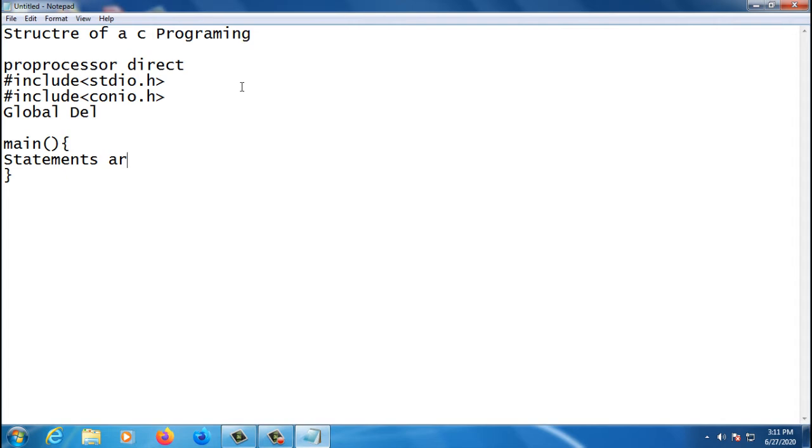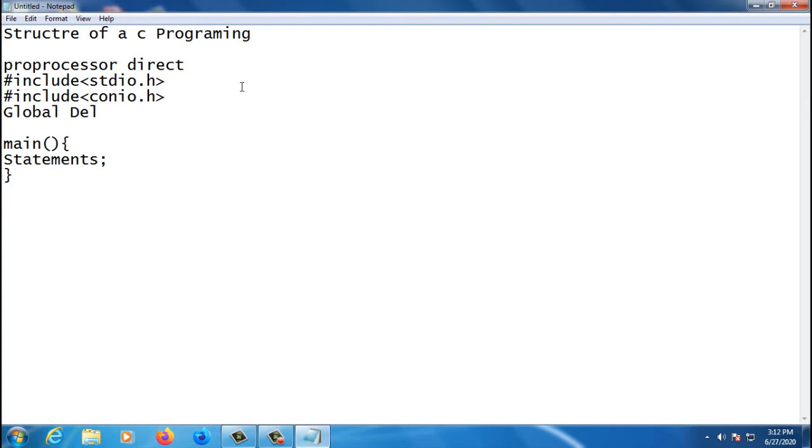Please understand that the statement should be closed with a semicolon, so the compiler will know that the statement is closed. Now we can make n number of statements over here, there is no issue.